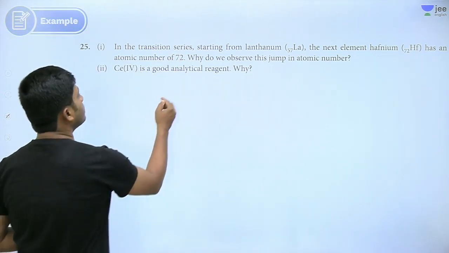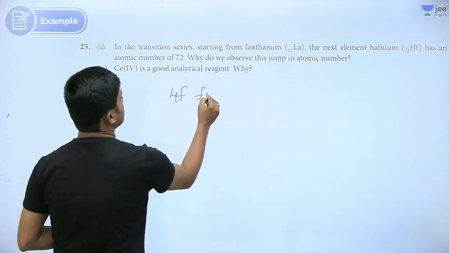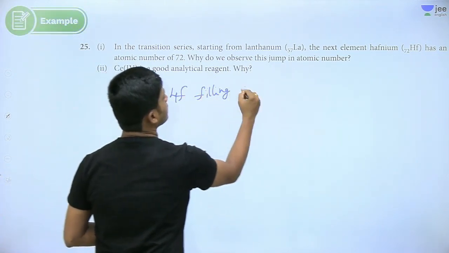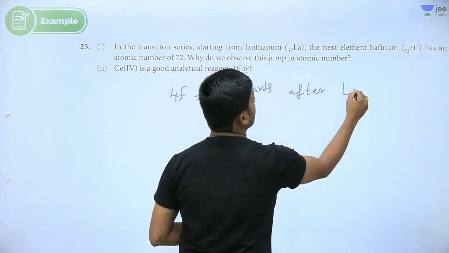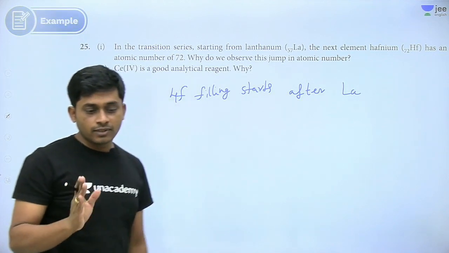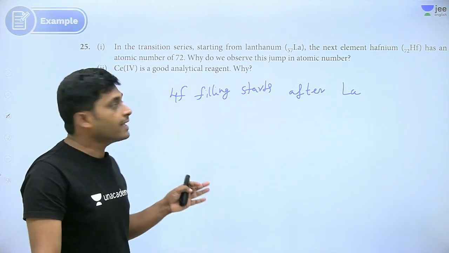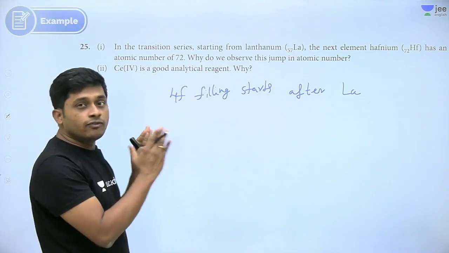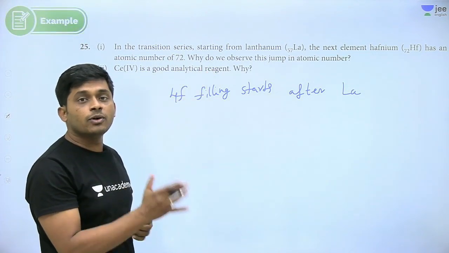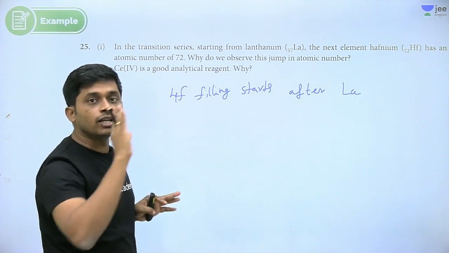Because what is happening here? 4f filling starts. When does it start? After lanthanum. Yes or no? After lanthanum, 4f filling is starting. So we can observe the jump because 4f can accommodate how many? 4f means 7 orbitals, total 14 electrons.